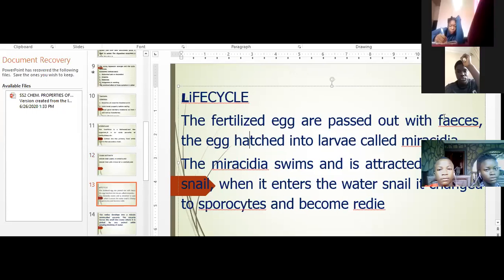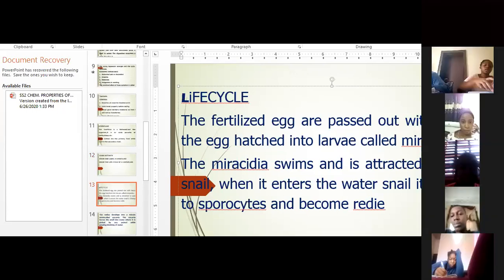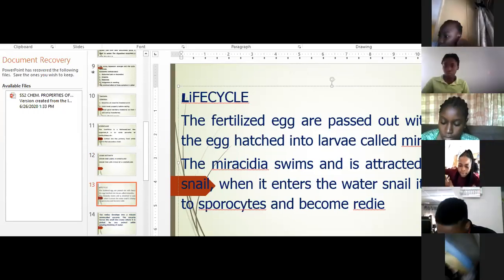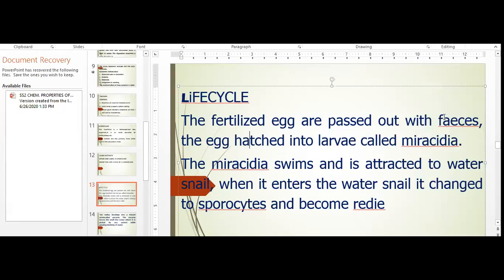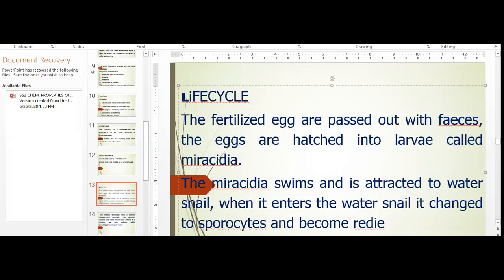Please listen. The fertilized egg of liver fluke comes out from the secondary host when the secondary host passes excrete or feces. Now the eggs are hatched into larvae called miracidia.